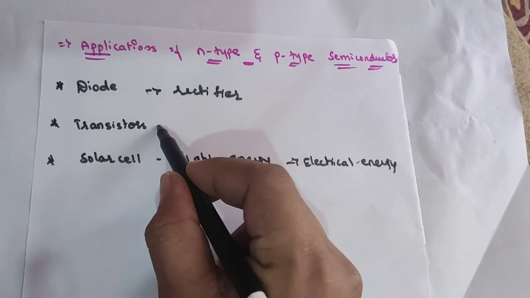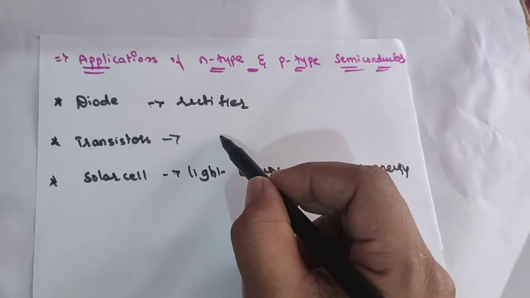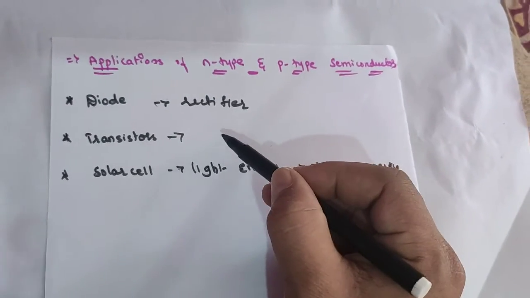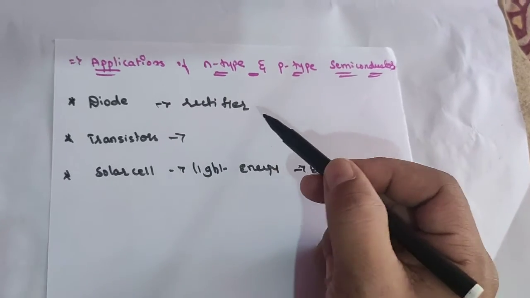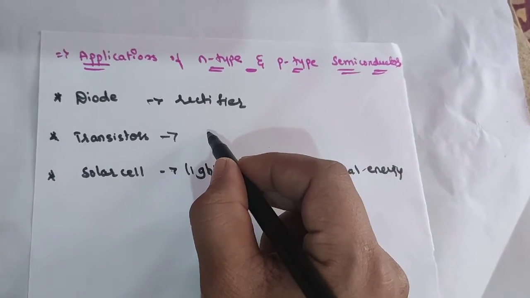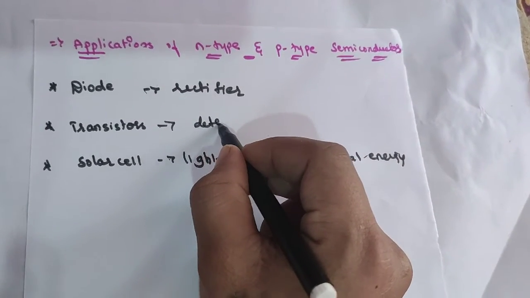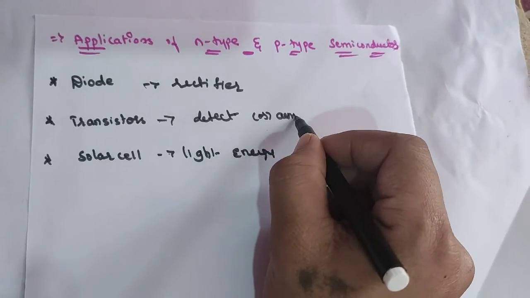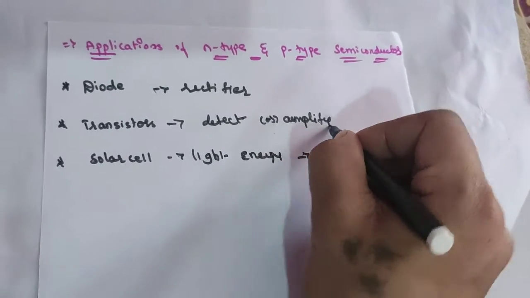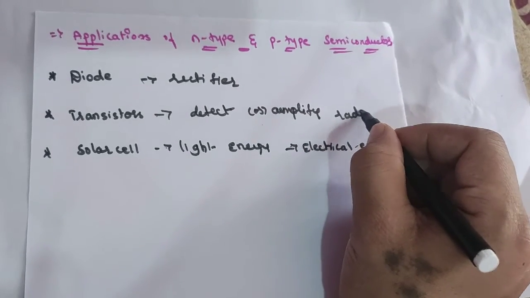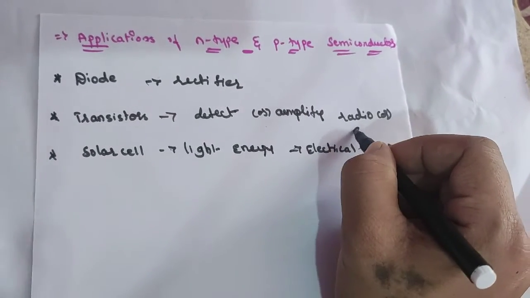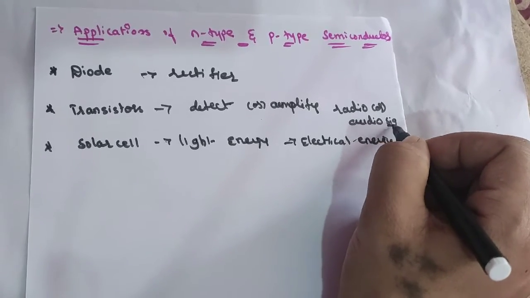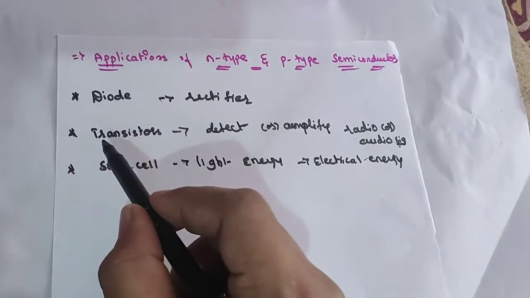And one of the most important points you should remember is that transistors are used to detect or amplify radio or audio signals.